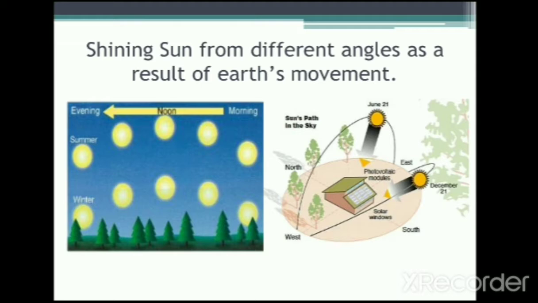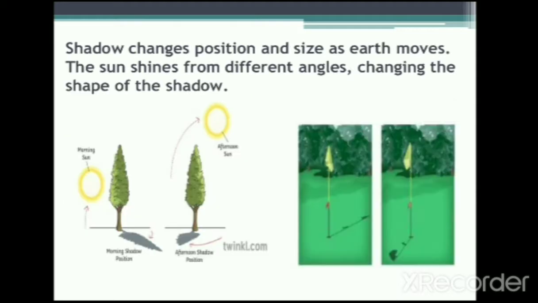If you see the sunrise in the morning, and you're moving in the car or you're taking a walk, you see it from one direction, right? Very good. And then you keep moving, and sometimes the direction looks like it has changed. But trust me, the sun is still. Yes, we are the ones moving and changing direction, but the sun is still and in one place. All right? Okay, look at this. The shadow changes position and its size as Earth moves. Yes, as the Earth moves.